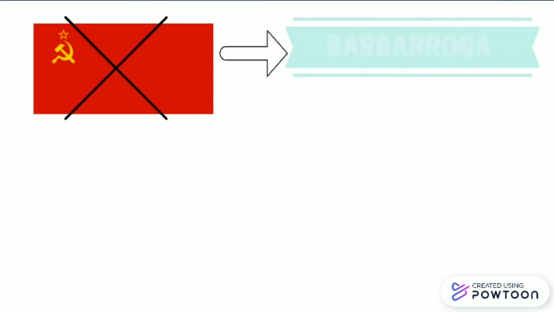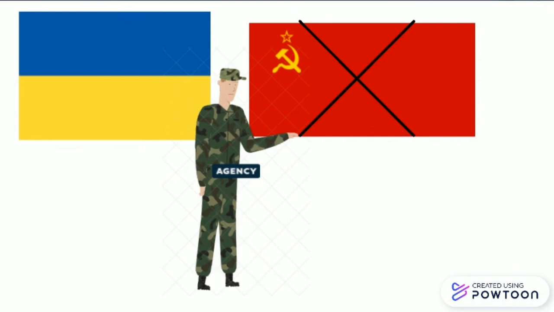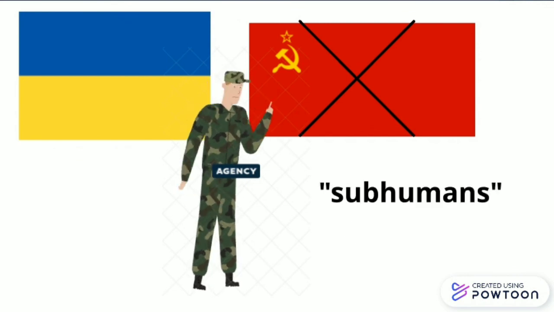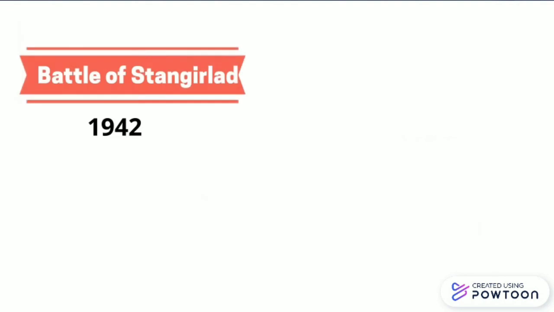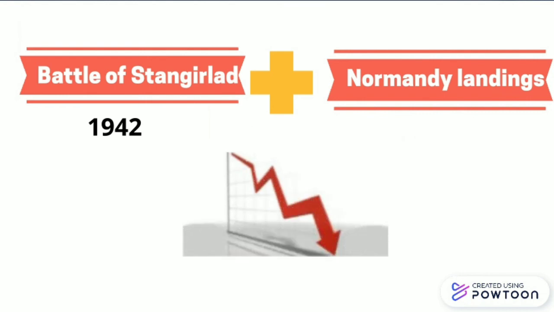On the 22nd of June of 1941, the Empire had its first defeat when they broke the treaty with Russia in a strategy called Barbarossa that consisted of conquering Russia. Ukraine and other anti-Soviet countries offered their help, but Hitler didn't accept it because he thought that they were subhumans. The Battle of Stalingrad and the Normandy landings in 1944 marked the decline of the empire.